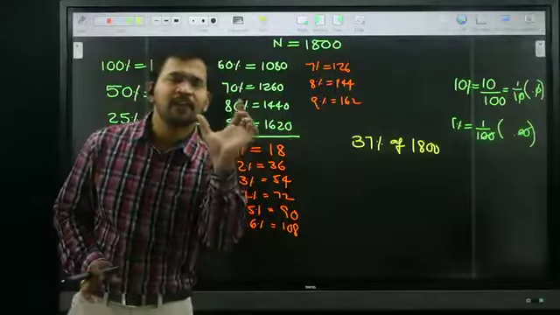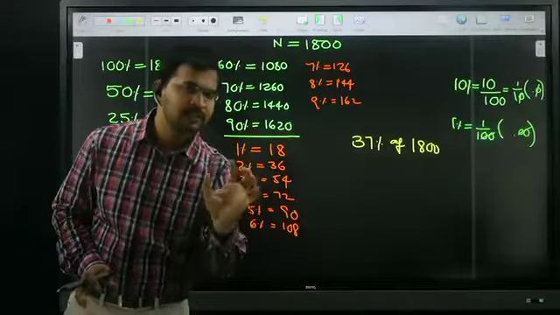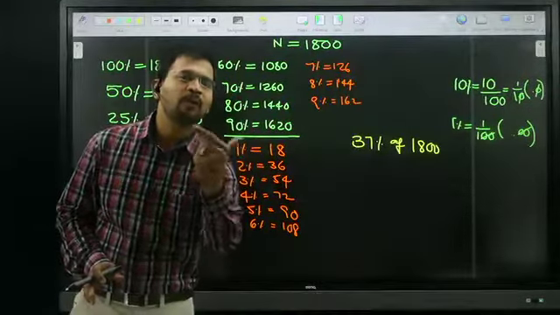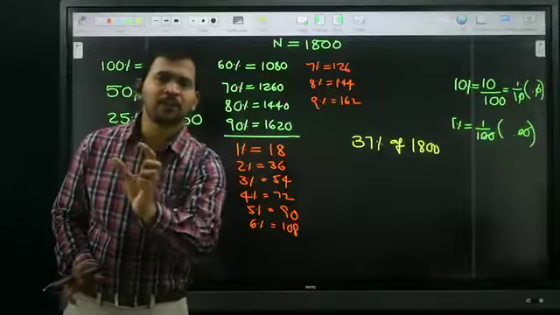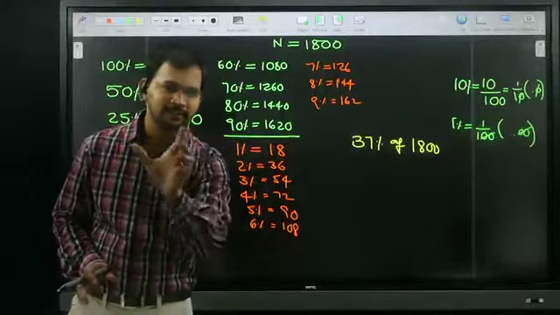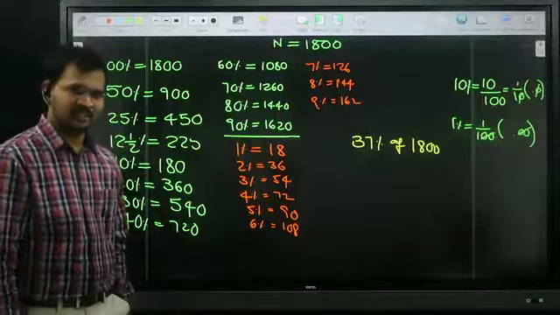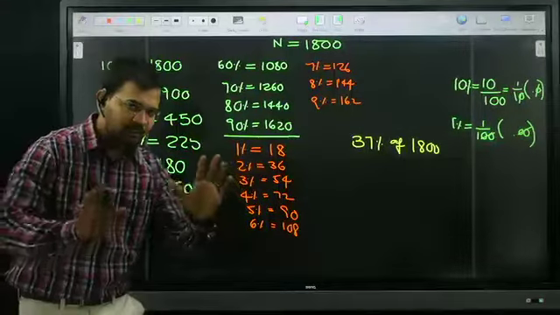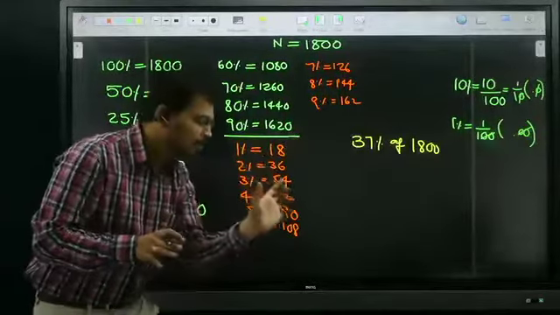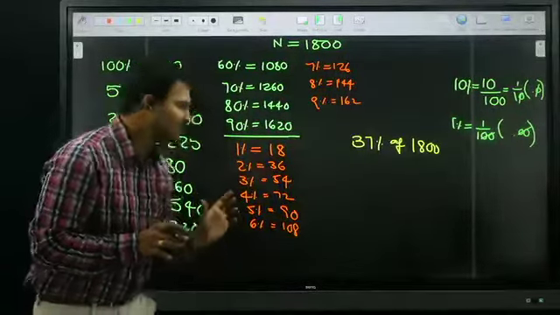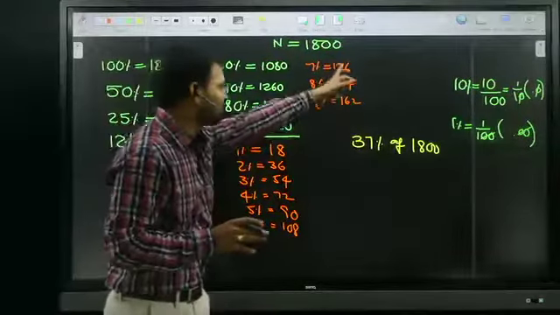First of all, 30% is 540, and 7% is 126. 540 plus 126 is 666. Your answer is 666. All of you okay? Simply split 37: 30% is 540, 7% is 126.